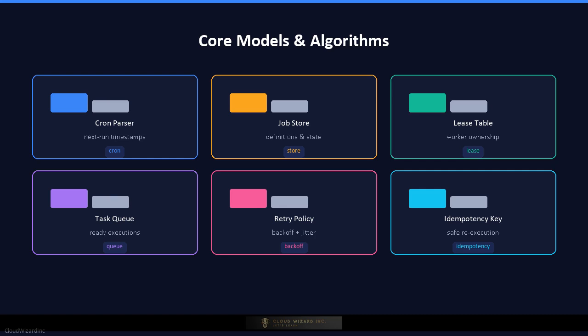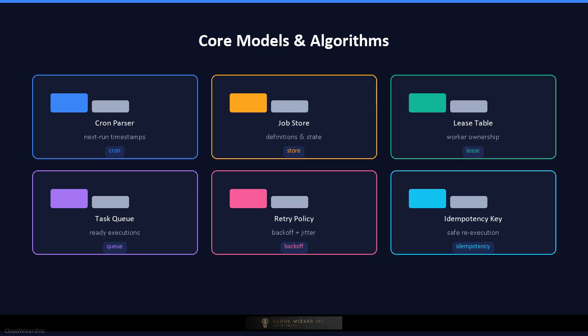The task queue holds ready executions waiting for workers, often ordered by priority and scheduled time. Worker pools use long polling or push subscriptions to receive tasks, and they send heartbeats to renew leases. The retry policy defines backoff intervals, jitter, and maximum attempts before moving a job to the dead letter queue. The idempotency key lets workers rerun the same logical job safely without side effects.